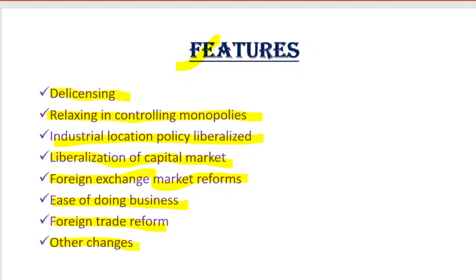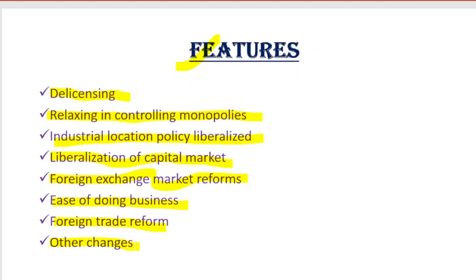For looking into the market of commercial banks, so that no commercial bank does any malpractices, a regulating body has been formed. Now what is this regulating body? It is named the Reserve Bank of India. The purpose of the establishment of the Reserve Bank of India is to see that all banks work abiding by the rules. There should not be any malpractices, right?